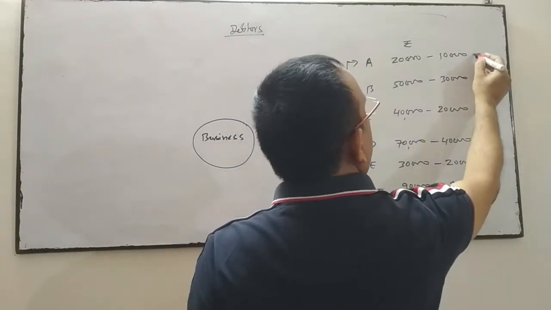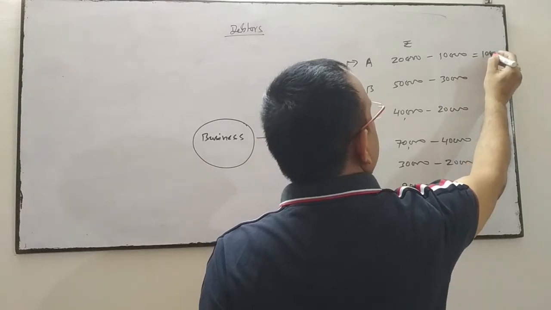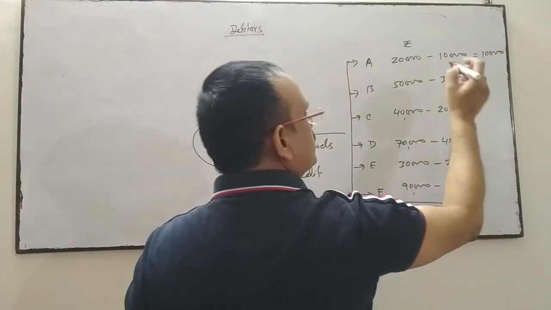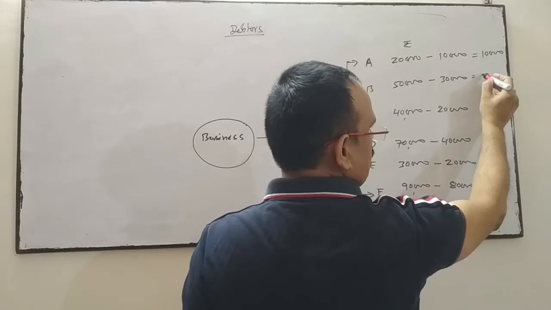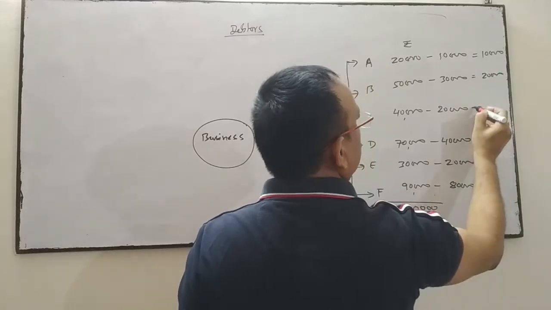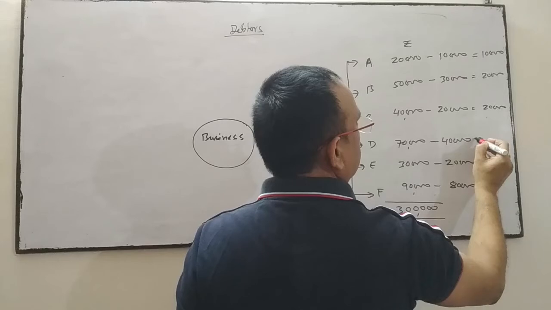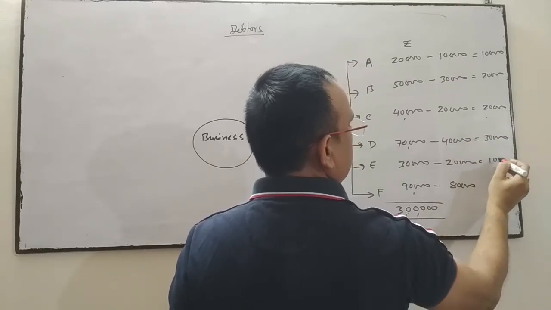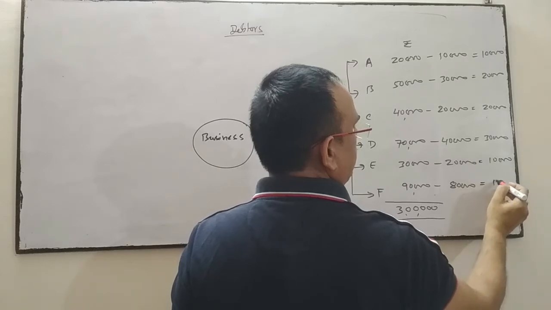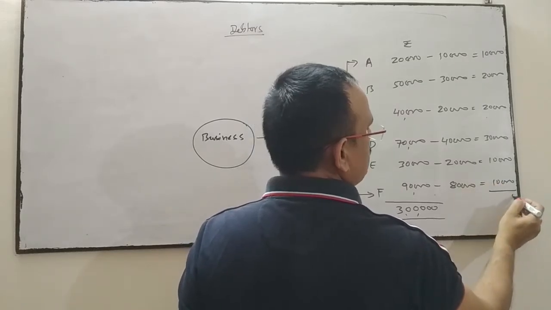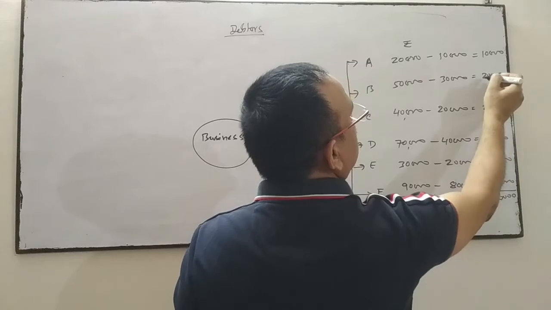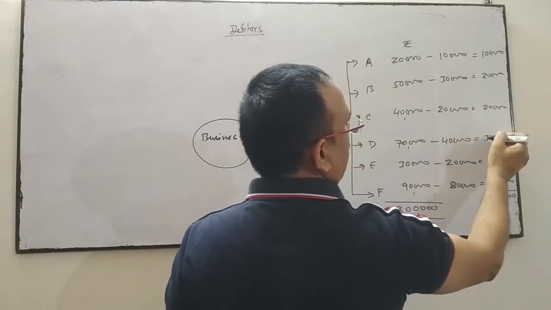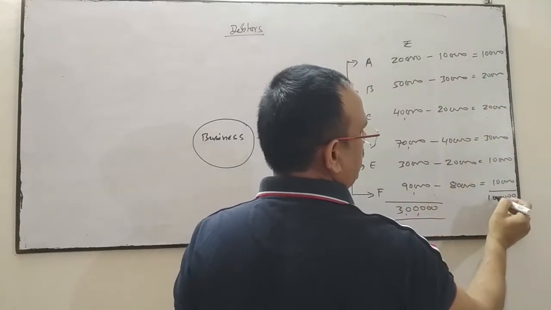Now how much is the rest amount? 10,000 not yet paid, then 20, 20, 30, 10 and 10. So total is how much? 1 lakh.